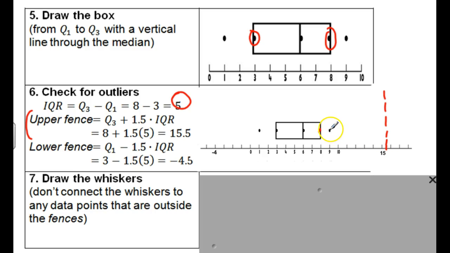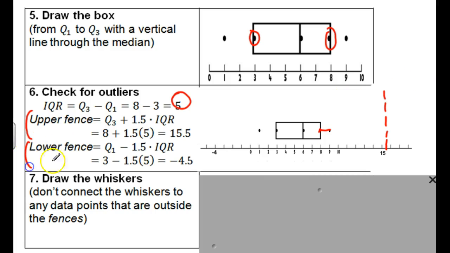Since this max point is well within this fence, it does not stray out here. If it strayed out here, that point would be an outlier. Since it's here, that point's not an outlier. I can draw this box, or at least that whisker, out to that point.